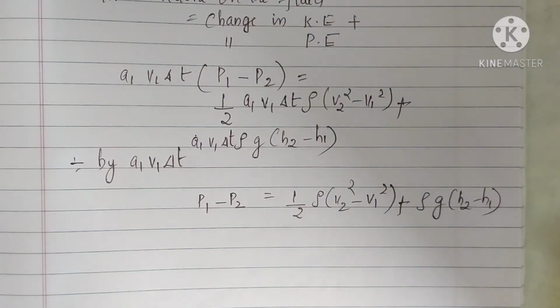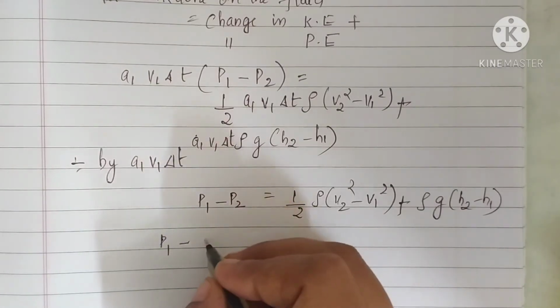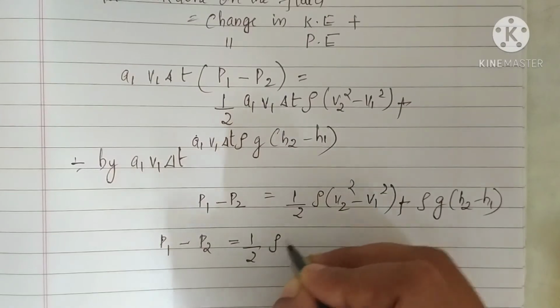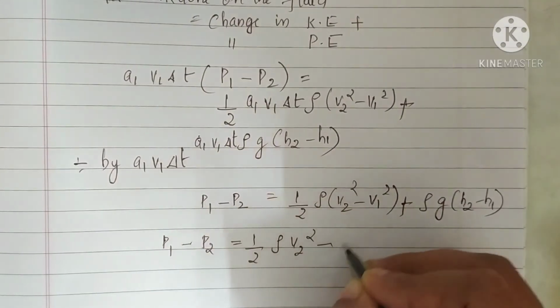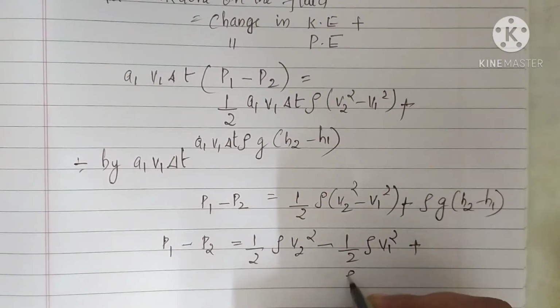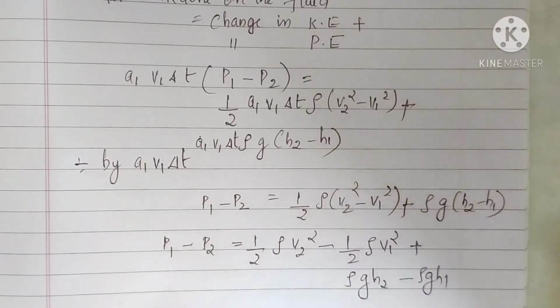Okay. Now opening the brackets, P1 minus P2 is equal to half rho V2 squared minus half rho V1 squared plus rho GH2 minus rho GH1.